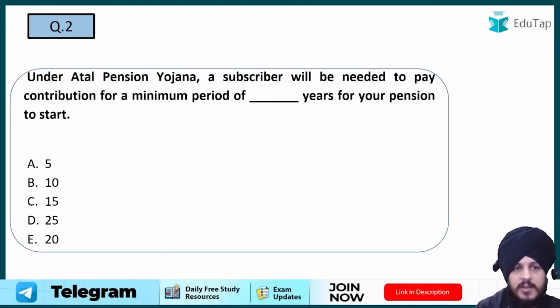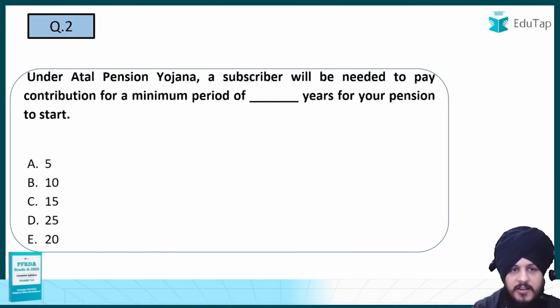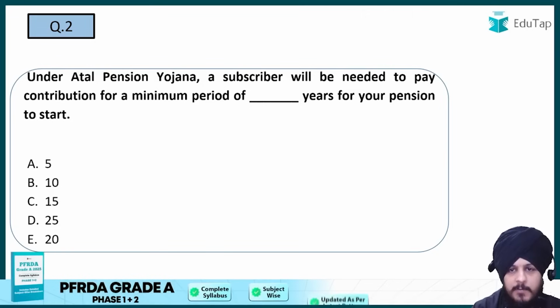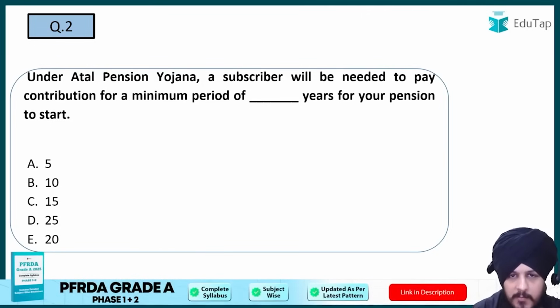Now if we talk about the next question, which is question number 2: under Atal Pension Yojana, a subscriber will need to pay contribution for a minimum period of dash years.